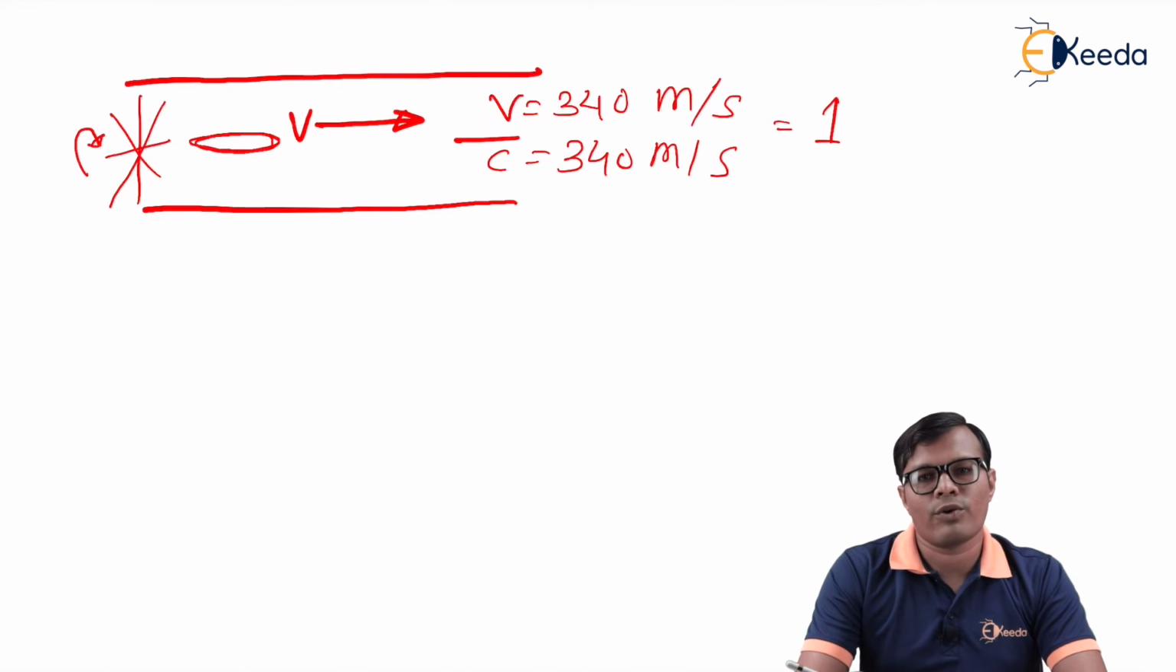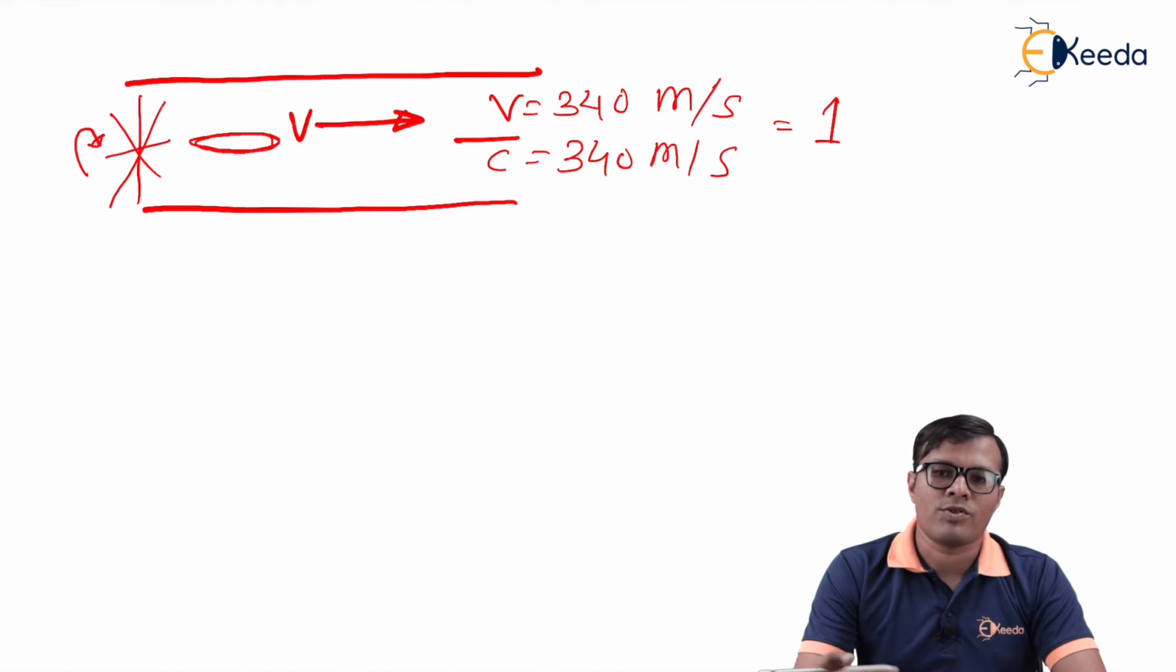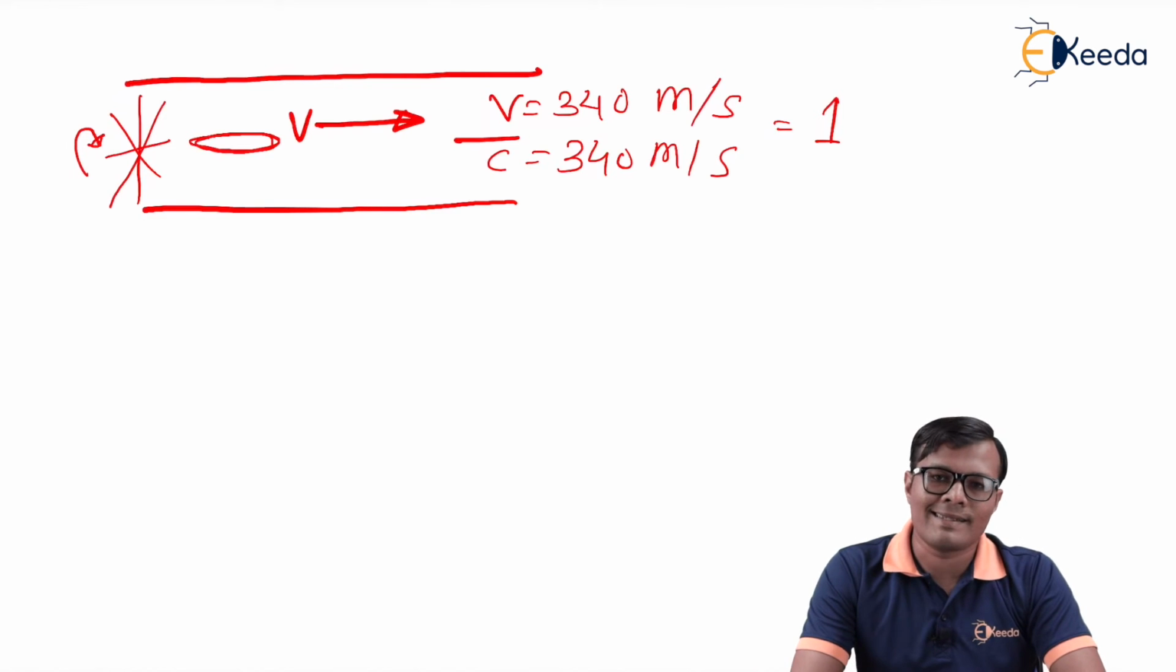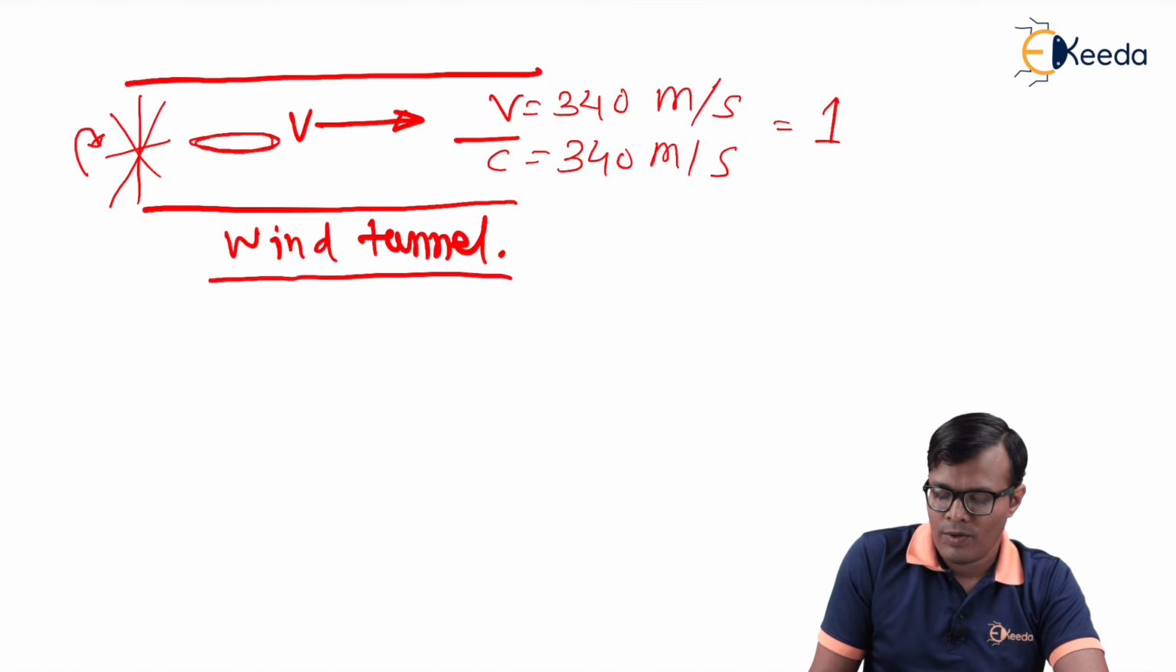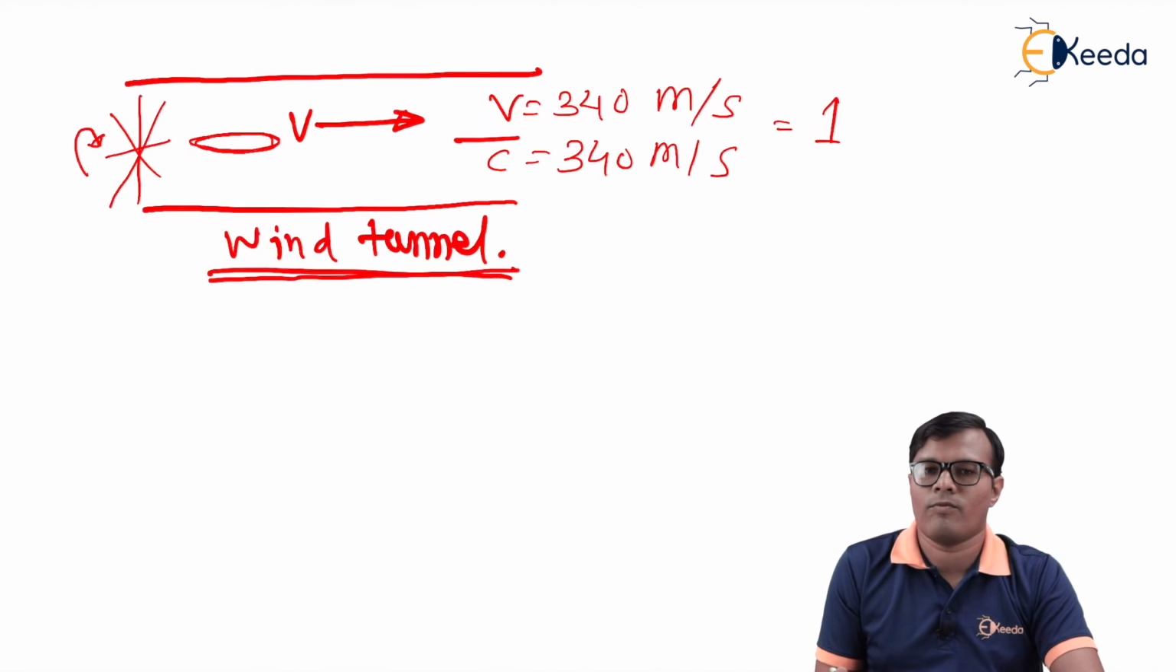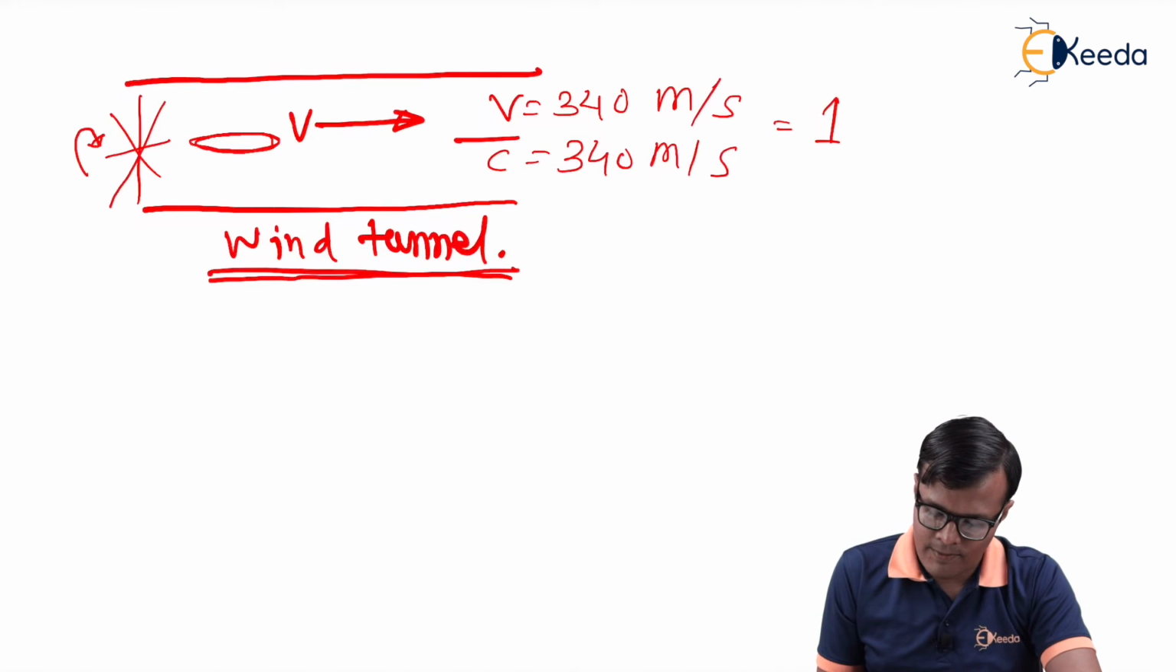So whenever we want to test some phenomena, some pressure and density changes at high speeds, then in that case we generally use the wind tunnel apparatus. So this is the reason why we use wind tunnel apparatus.